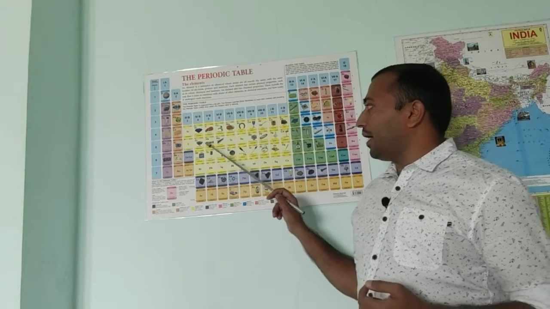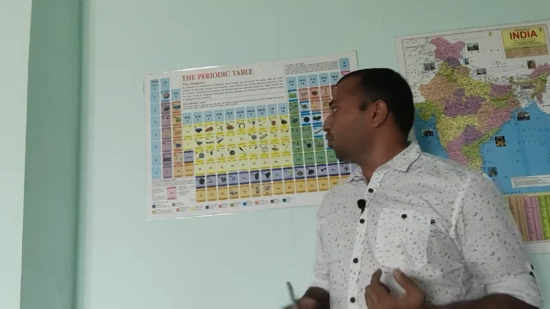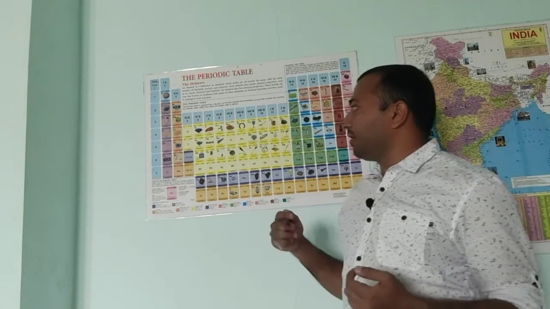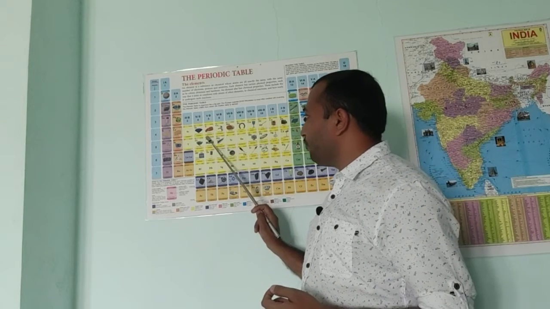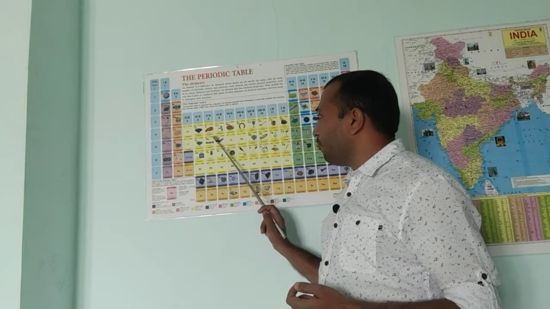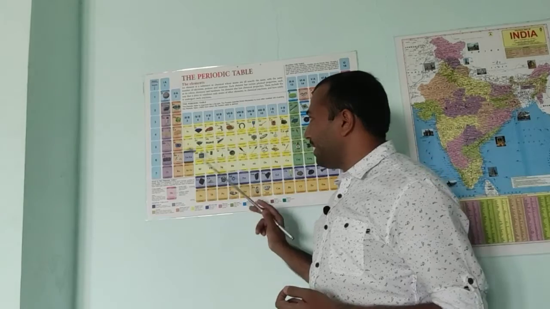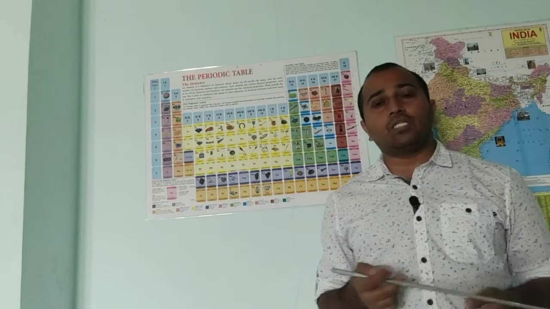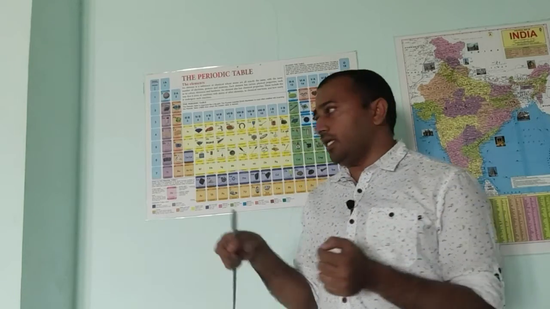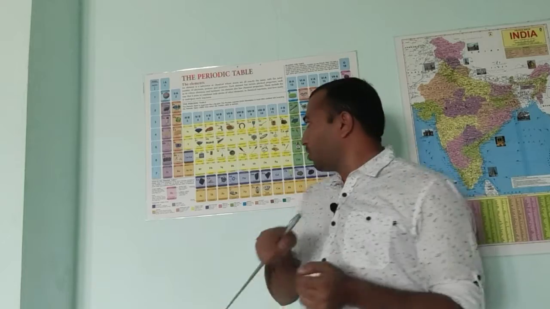Next we have the 21st one, scandium, and next we have titanium. So titanium, these are all different elements, and we have vanadium, which is taken from vanadinite, and chromium. As you can see, the chromium we have seen in the electric appliances, in our homes, the taps you have seen, the taps are made with the chromium.